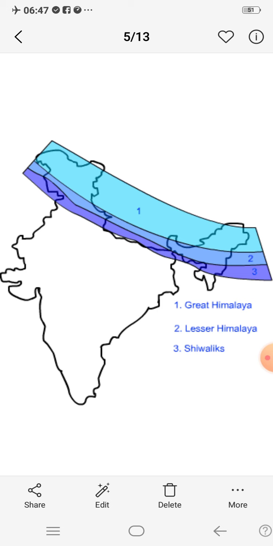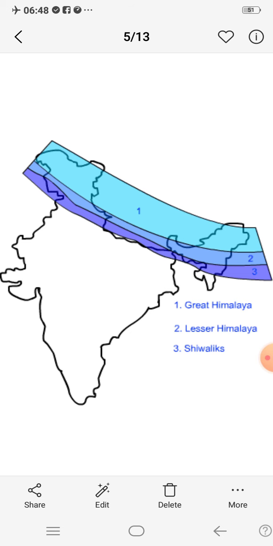So Great Himalaya or Himadri is the first one, which is given in sky blue color. The second one is Middle Himalaya, that is the lesser one. See, a little part is there, so that is Lesser Himalaya or Middle Himalaya. And the last one is Shivalik. Shivalik is the southernmost range of the Himalayas.